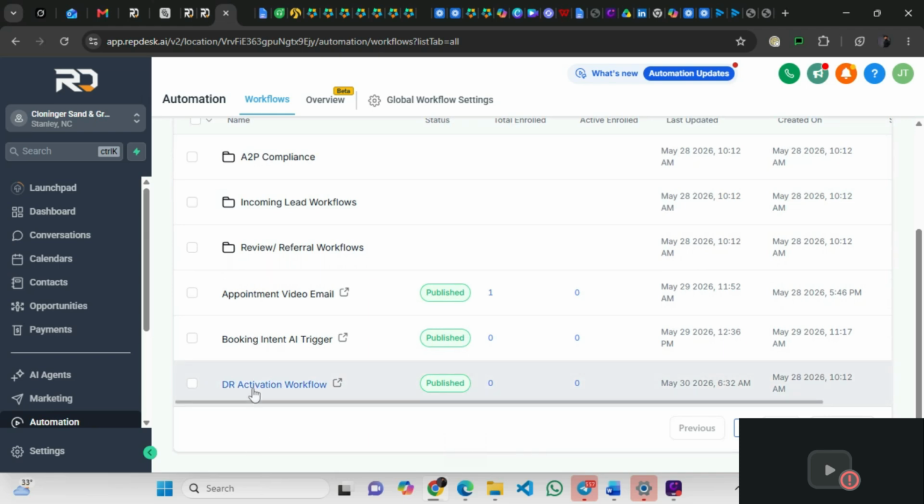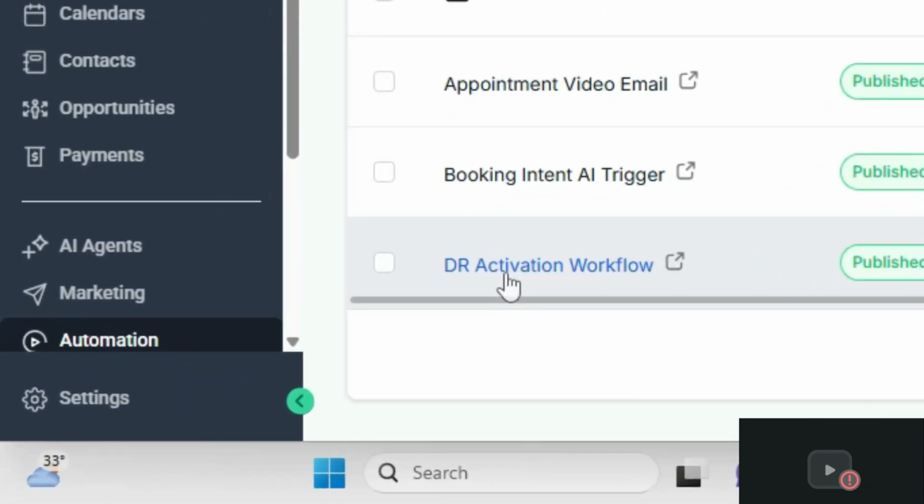Let's say there's a lead that has been standing ever since, and the person told us that he or she doesn't want our offer anymore.